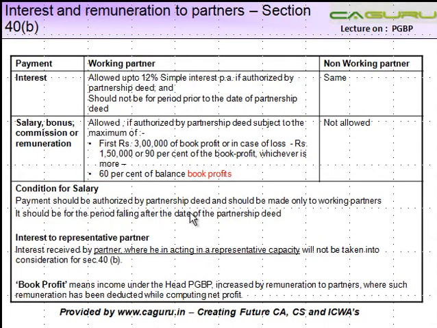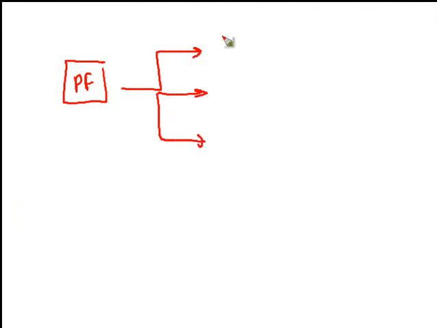Interest and remuneration to the partners. Now let us see a partnership firm, and this case specifically deals with that of a partnership firm where payments are being made to partners. Let us say there is a partnership firm PF and it has three partners A, B, C. A and B are working partners and C is a sleeping partner.